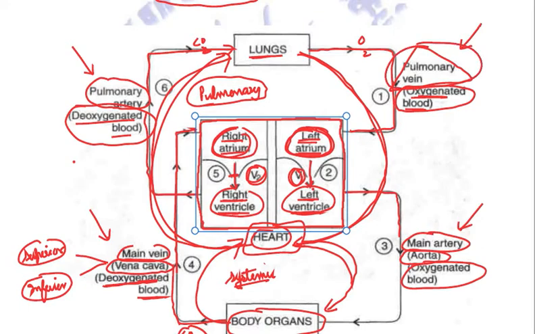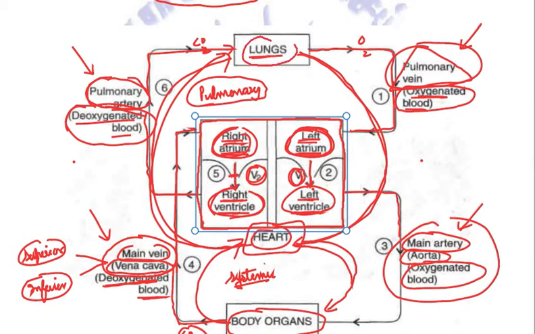The function of pulmonary vein is to carry oxygenated blood from the lungs to the left atrium of the heart. The function of aorta is to carry oxygenated blood from the left ventricle to the body organs. The function of main vein or vena cava is to carry deoxygenated blood from the body organs to the right atrium. And the function of pulmonary artery is to carry deoxygenated blood from the right ventricle to the lungs.